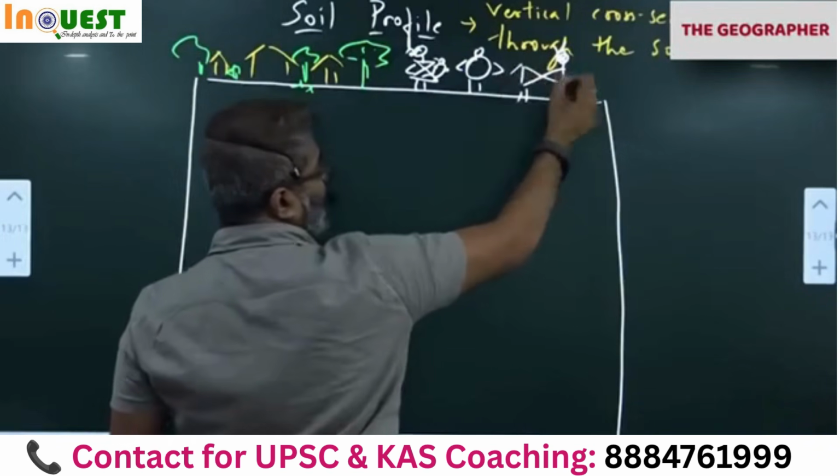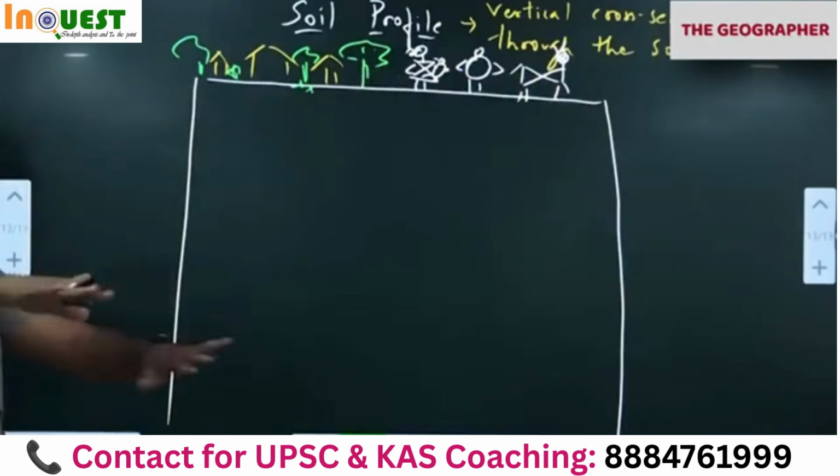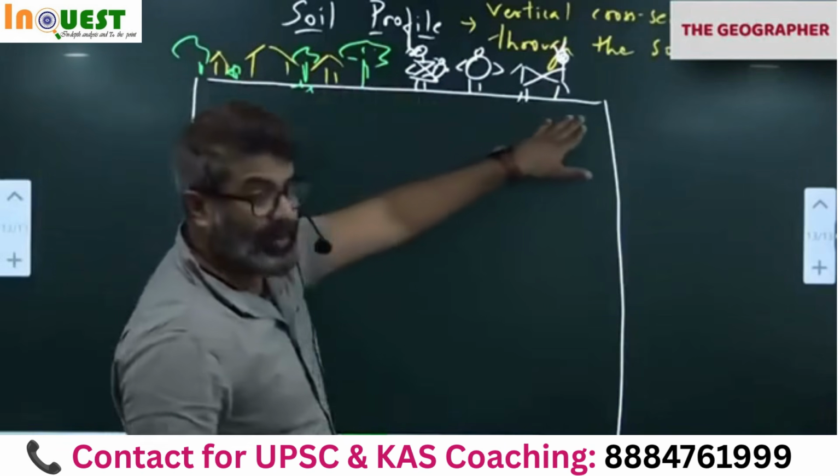So what I am trying to show: animals, humans, plants, trees on the earth's surface. Earth's surface we have all this. Houses, trees, plants, humans, animals and all.